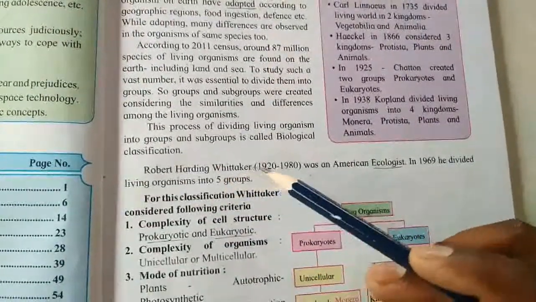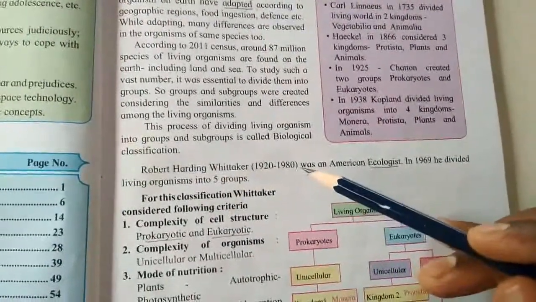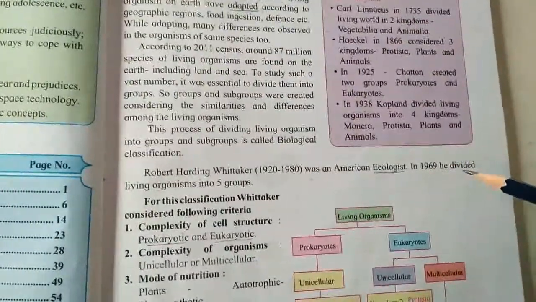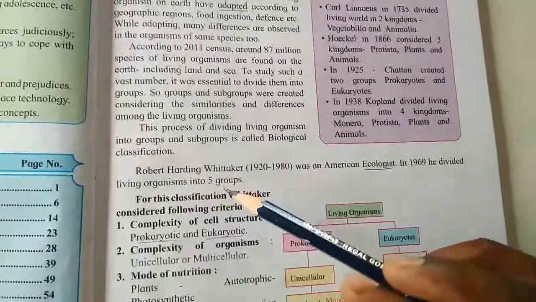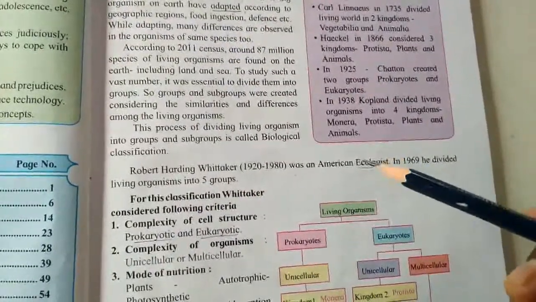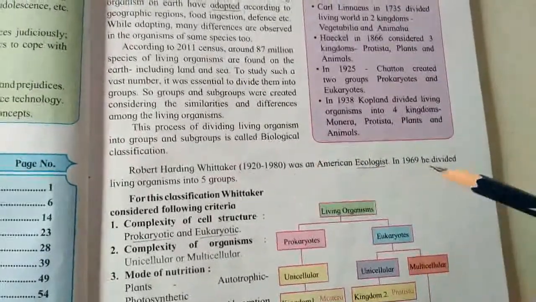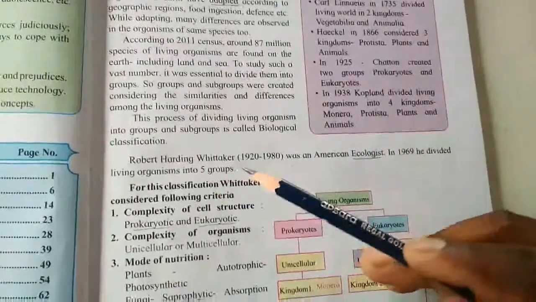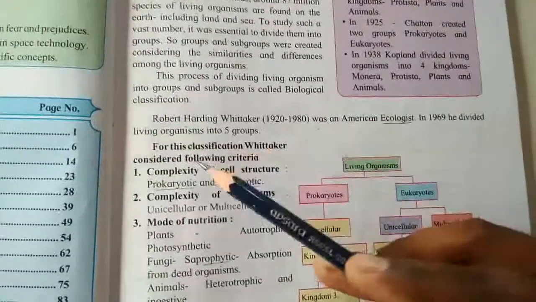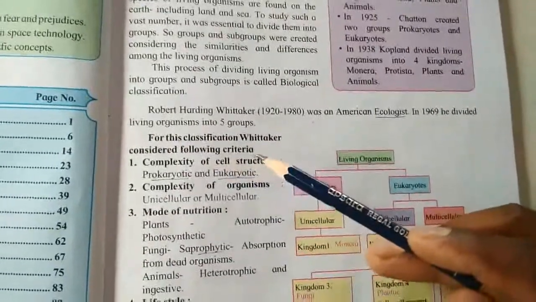Robert Harding Whittaker, 1920 to 1980, was an American ecologist. In 1969, he divided living organisms into 5 groups. So, the American ecologist Robert Whittaker divided the living organisms into 5 groups. For this classification, Whittaker considered the following criteria.